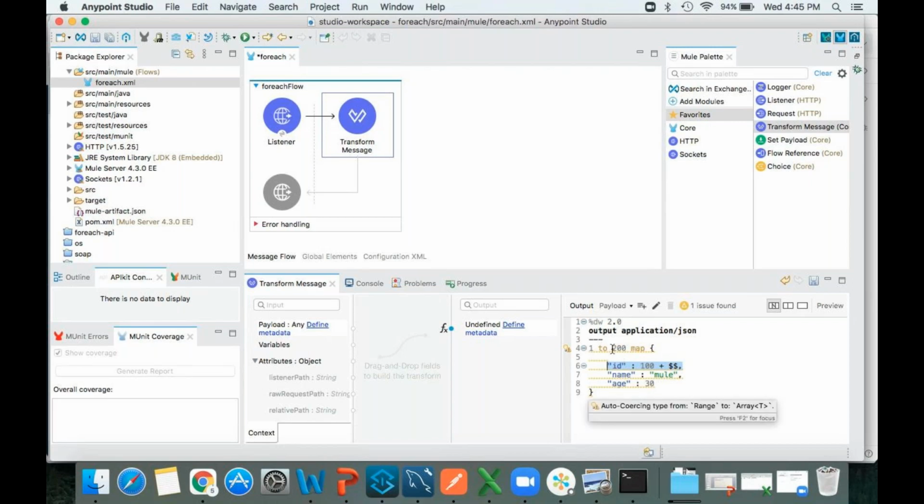Okay. What is the next element? Next element is number 2. What is the position of number 2 here? 1. So here what will happen? 100 plus 1, 101. Next the name, as it is, it will print. Again it will iterate for the third. Third means what is the index? 2. 100 plus 2, 102.